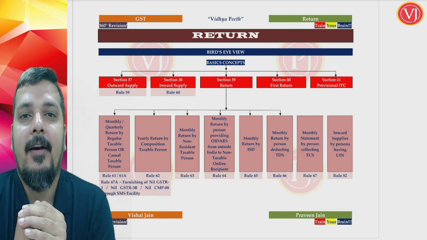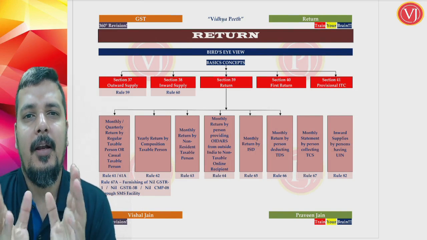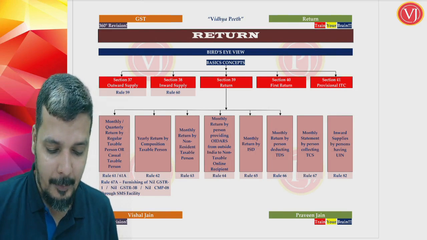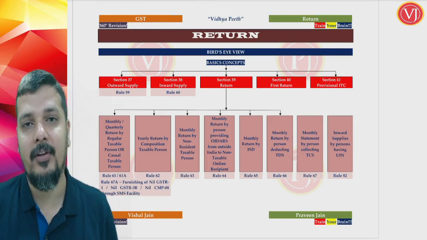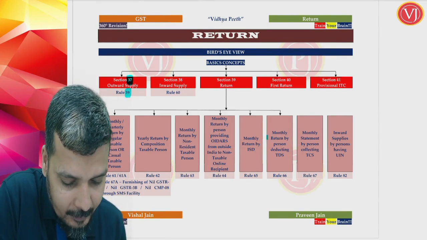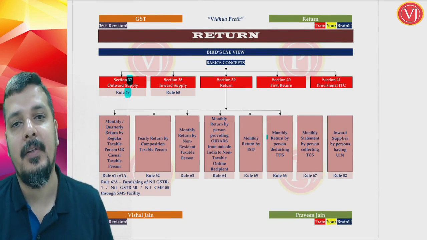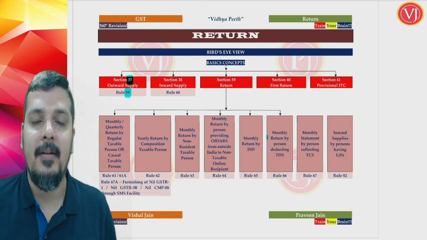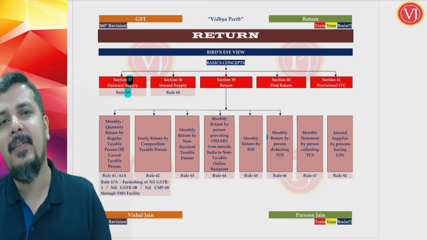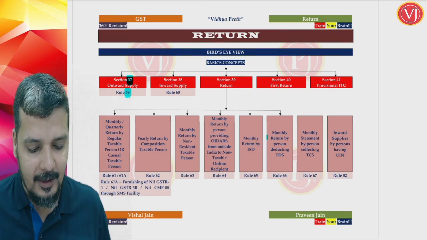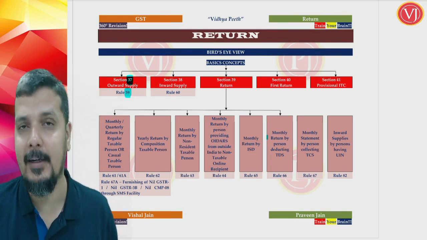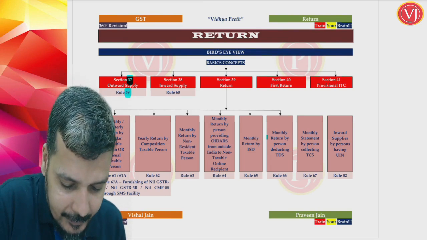Now let us move on to the next chapter, a very small and interesting chapter called written filing. When you talk about return filing, the provisions start at Section 37. Section 37 read along with Rule 59 talks about your outward supply. The focus is on outward supply. Basically, you're talking about your GSTR-1 or invoice furnishing facility, which is required to be filed only by a regular taxable person and casual taxable person. You'll understand a bit later. We'll be discussing that very clearly. Section 37 read along with Rule 59.